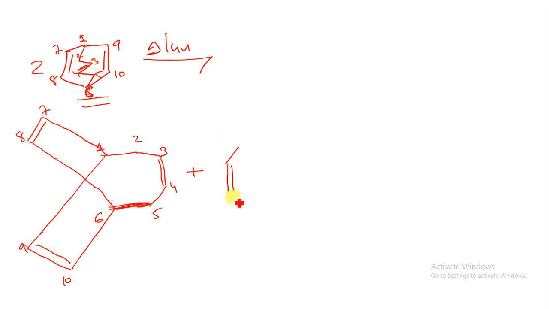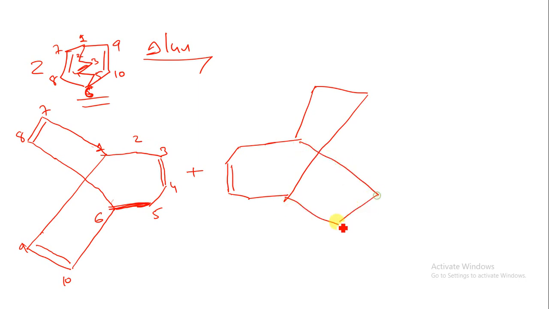So I have to copy this structure, because the reaction uses 2 moles of this structure. I am copying it over here. Let us draw the structure, with 7 and 8 attached over here. By that way you can calculate: 1 over here, 2 over here, then 3 and 4, 5, 6.